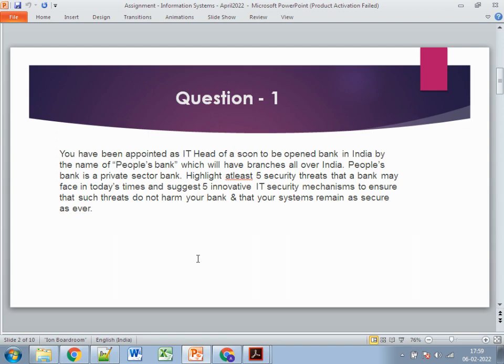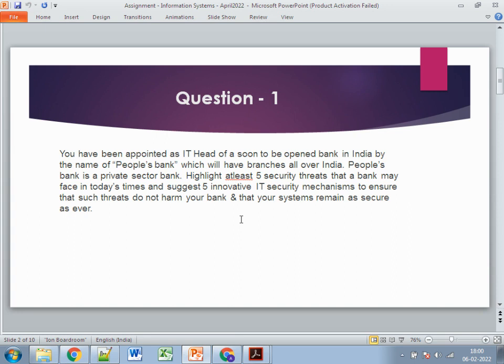The first question is: you have been appointed as IT head of a soon to be opened bank in India by the name of People's Bank, which will have branches all over India. People's Bank is a private sector bank. Highlight at least five security threats that a bank may face in today's times and suggest five innovative security mechanisms to ensure that such threats do not harm your bank and the systems remain as secure as ever.